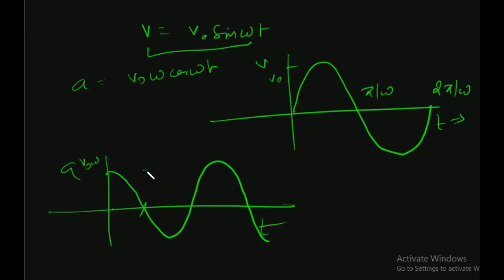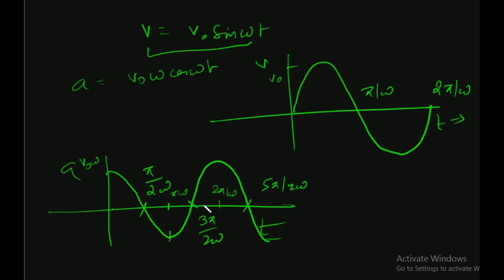This would be pi by 2 omega. This would be 3 pi by 2 omega. This would be 5 pi by 2 omega. Alright. Yes, because 2 pi by 2 omega would be pi by omega. Omega cancels out, cos would be minus. So this would be pi by omega. Okay, this would be 2 pi by omega. And so on.